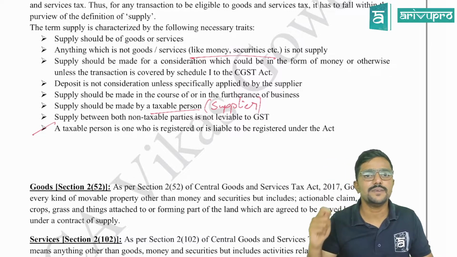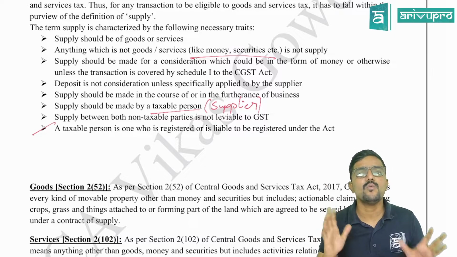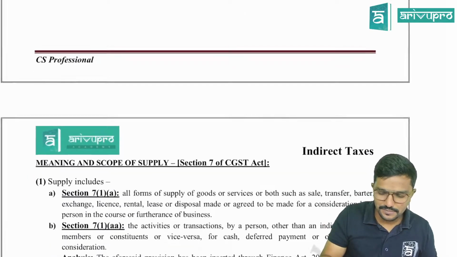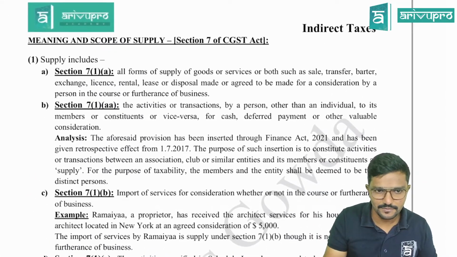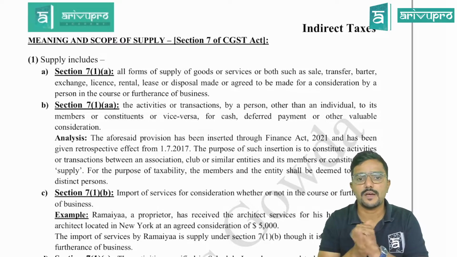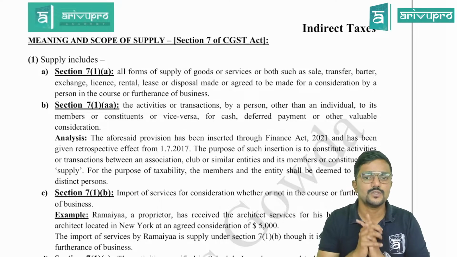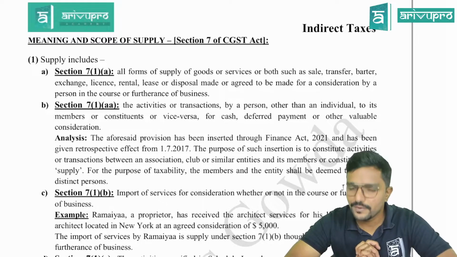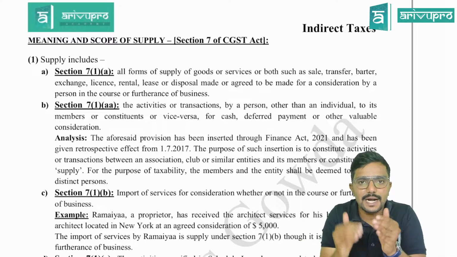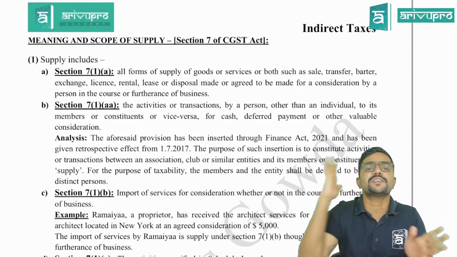But what is given in section 7, we will now learn in detail. The definitions of goods and services I will cover later. So now we are getting into section 7 of the CGST Act. What is given in section 7 is very, very important, so please be very attentive. As I told you, our starting point for GST itself is section 7.